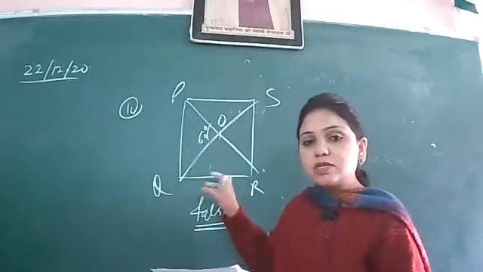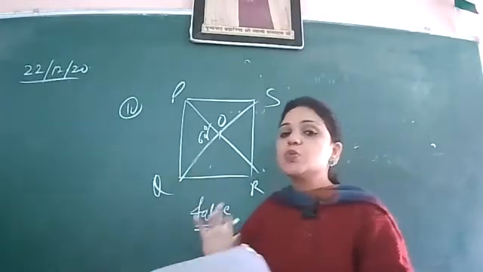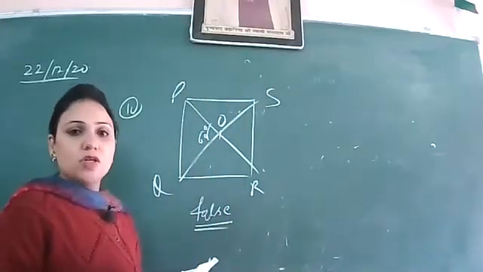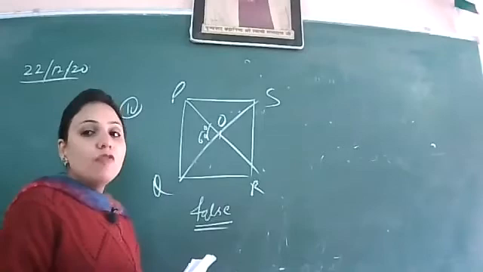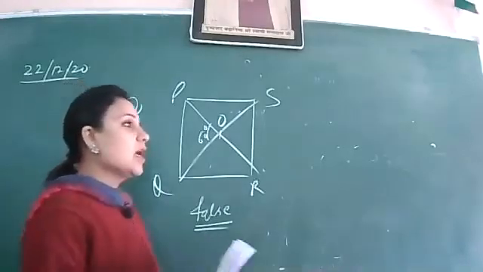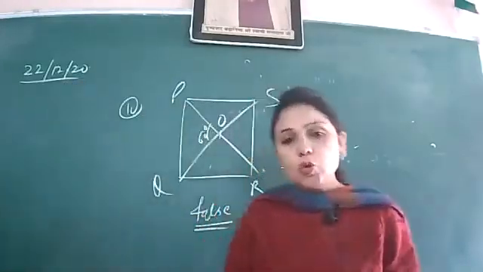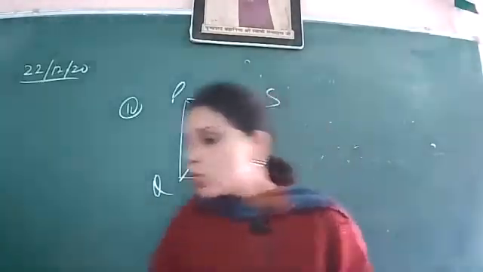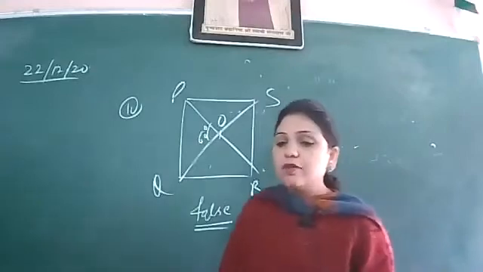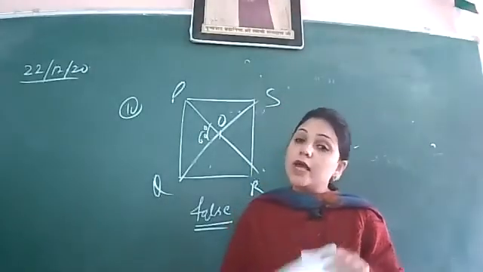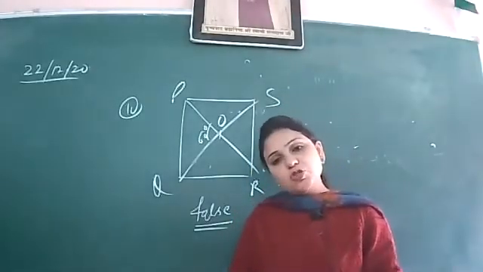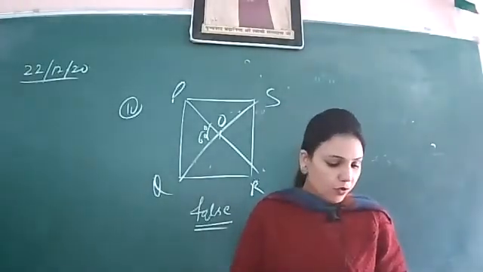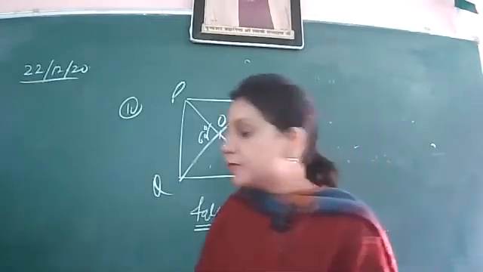So this is false, and justification is because we know that the diagonals of the square, they are perpendicular to each other. So they will meet at 90 degree, and according to this angle POQ should be 90 degree, not 60 degree. So whenever it is being asked that you have to justify the true false, then remember that marks distribution is accordingly half for true false and half for your justification, right?